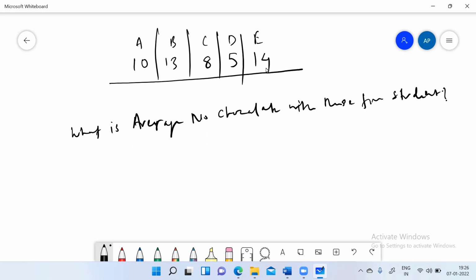So if I say average number of chocolates, what do we mean by average? Can anyone tell me what we mean by this average? Of course, I'm asking those students who are attending this class for the first time. Anna, do you have any idea what average is? Karisma, you can tell.